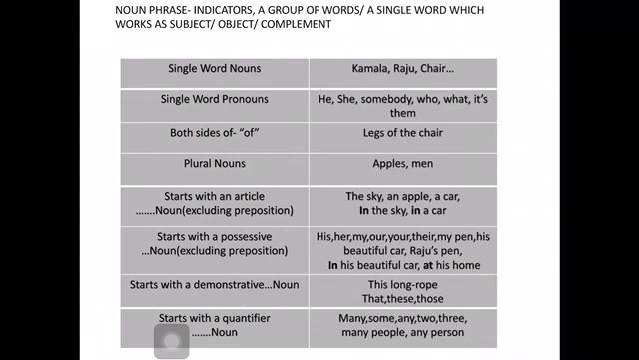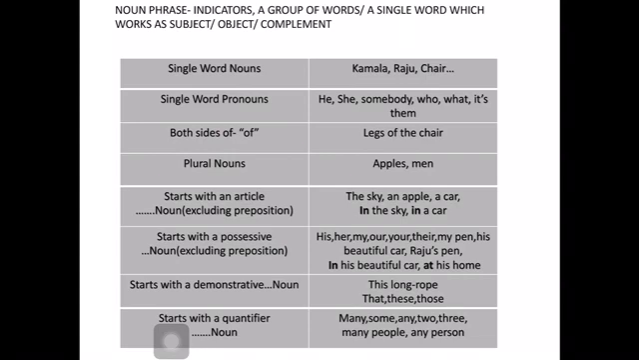Now, if any noun starts with an article, suppose before a noun an article is there. Article means a and the. Then it becomes a noun phrase. For example, the sky, an apple, a car. Here sky is the noun and before that the is there. So the is an article, and the sky becomes a noun phrase. An apple, a car.